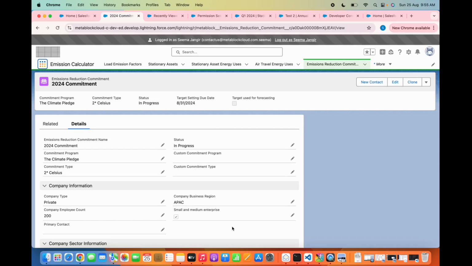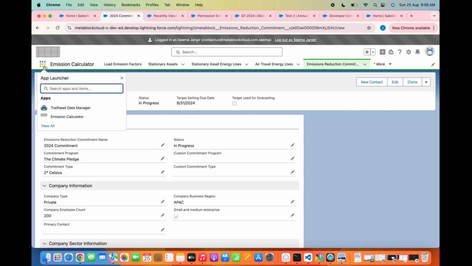So this is our emission reduction commitment that we did in 2024. Now we have to create our annual emission reduction targets for the upcoming years. So let's go to emission reduction targets.